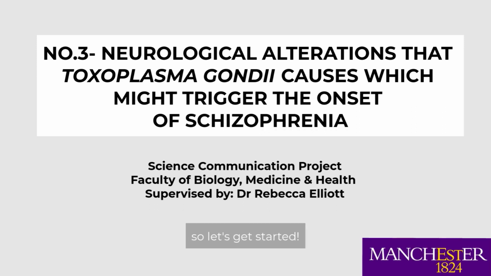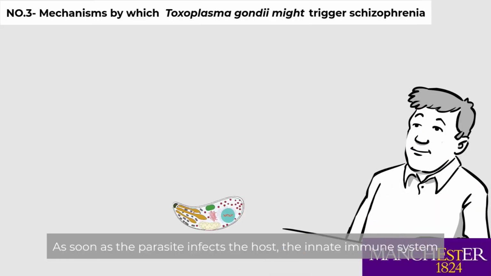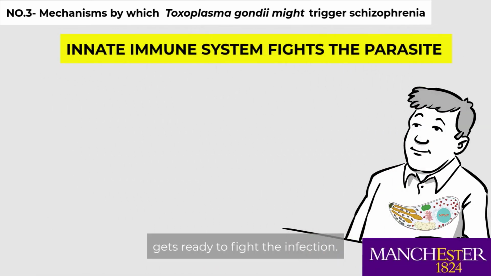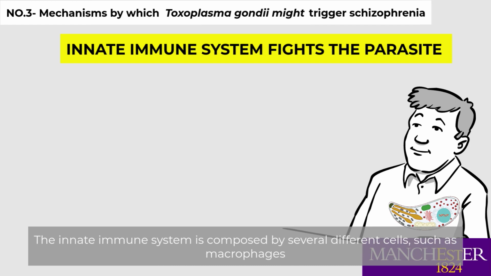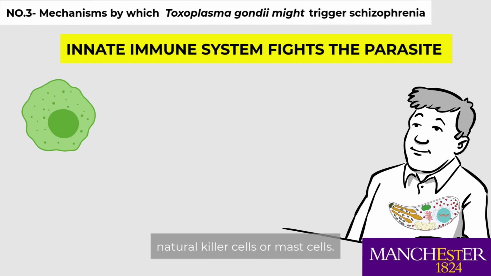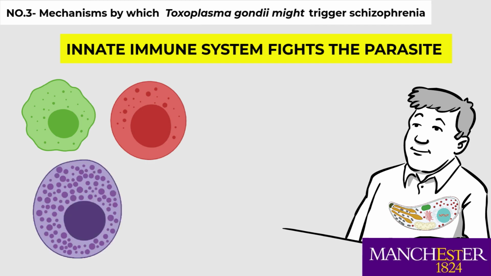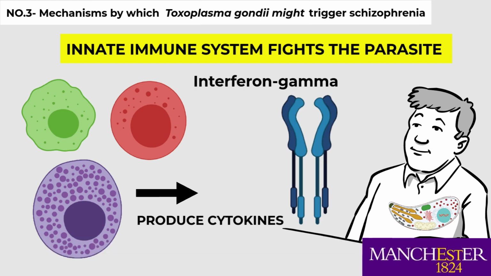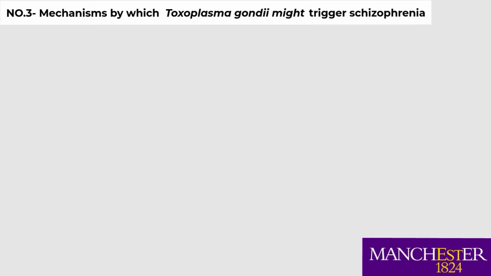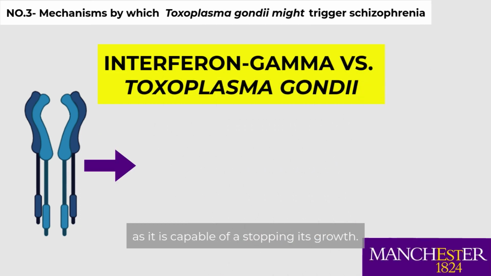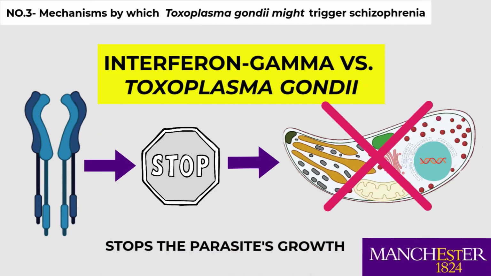So let's get started. As soon as the parasite infects the host, the innate immune system gets ready to fight the infection. The innate immune system is composed of several different cells such as macrophages, natural killer cells, or mast cells. One of their main functions is to produce cytokines such as interferon gamma. This cytokine is key in protecting us against Toxoplasma gondii, as it is capable of stopping its growth.